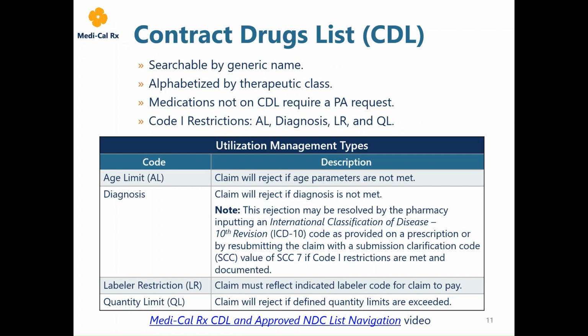Additionally, claims may be subject to other policy restrictions not listed on the CDL that will be evident upon denial and are of sound clinical practices and FDA-approved dosing. Refer to the Medi-Cal Rx CDL and approved NDC list navigation video for additional information regarding the CDL and covered products list navigation.